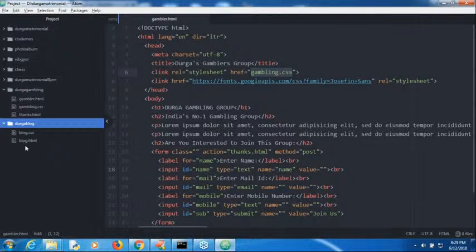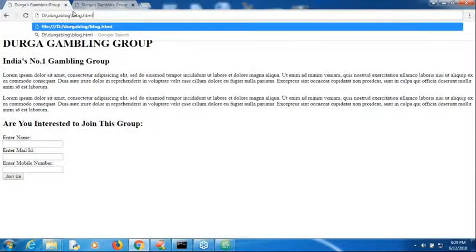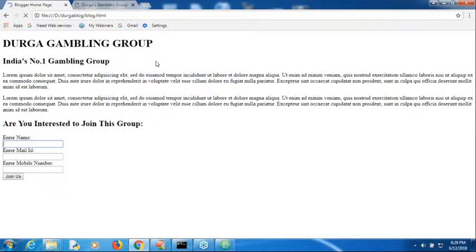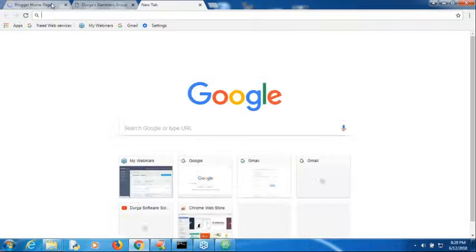Sir, simple. Another thing I want to take, sir. Blog.html is there, just a blog. I'm commenting this one. I don't want to use CSS, right? If I'm not going to use CSS, now observe, without the CSS, how my page looks like. Sir, this is the blog. How it looks like, just have a look once, sir. This is the blog kind of thing without CSS. It's taking too much time to process. Okay. Now the blog's homepage, I'm taking.